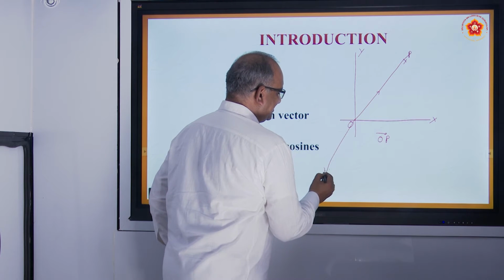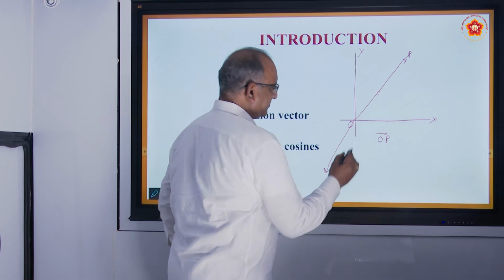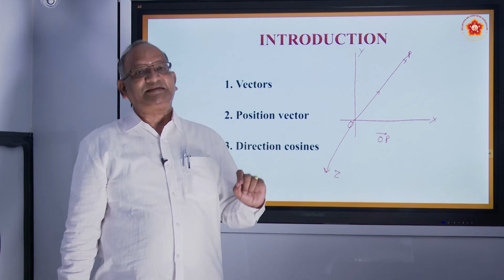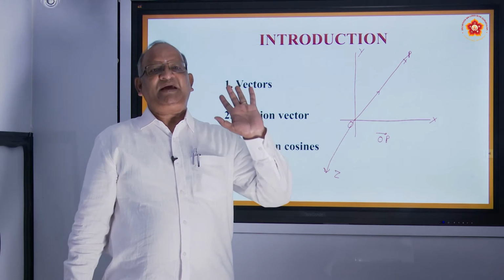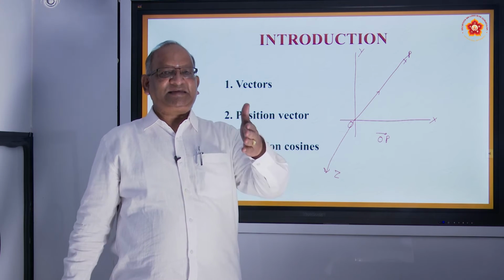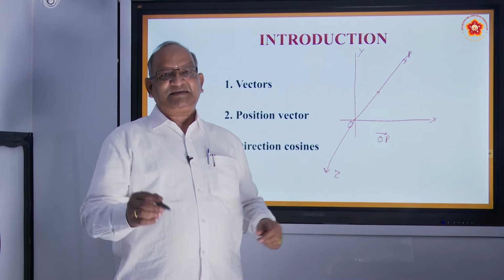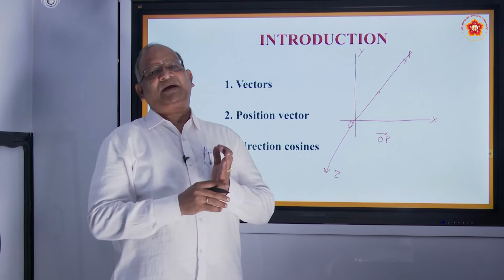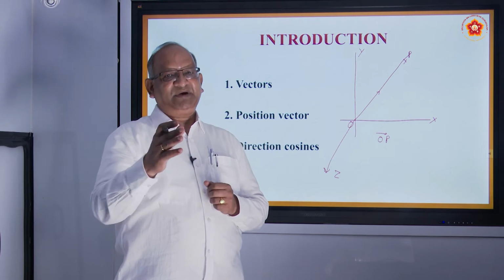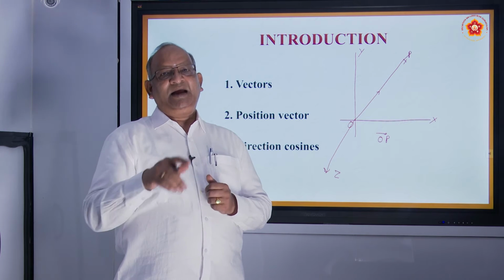Let us say this is the z-axis. Remember, all 3 axes are perpendicular to each other. Think of a corner of a room. One side we can call the x-axis, another side the y-axis, and the vertical line the z-axis. The length can be taken as the x-axis, width as the y-axis, and height as the z-axis.